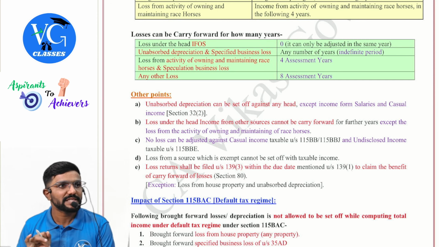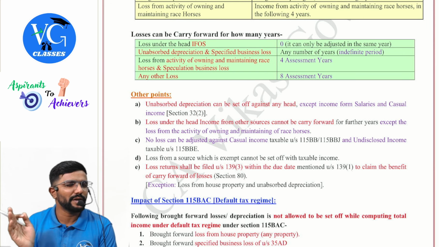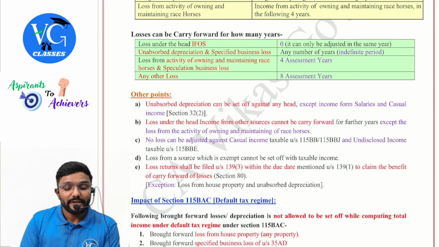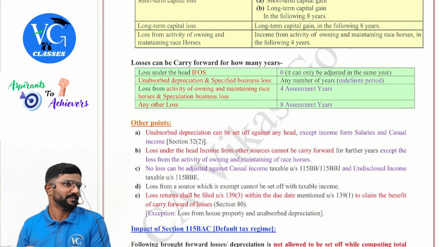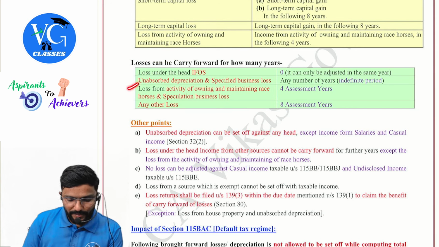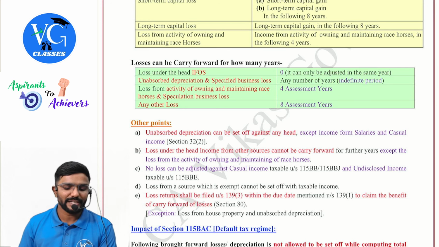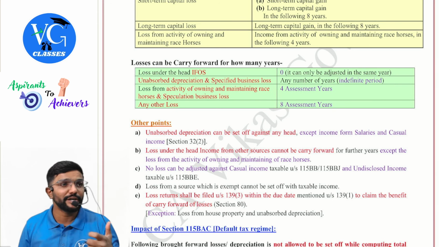Maximum, you can adjust it only within the same head. Same here. You cannot carry forward. Okay, sir. But if it is loss from the activity of owning and maintaining race horses, this one loss you can carry forward, even though it comes under income from other sources. Next, unabsorbed depreciation and specified business loss can be carried forward for an indefinite period. Actually, unabsorbed depreciation may not be termed as loss, but when the profits of the business couldn't absorb full depreciation, we call the difference unabsorbed depreciation.